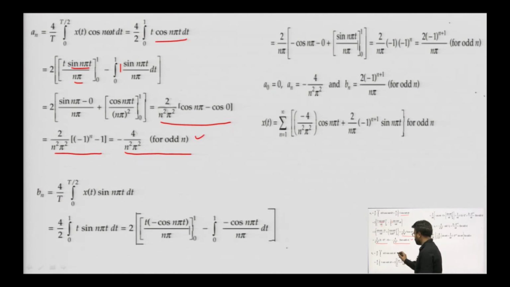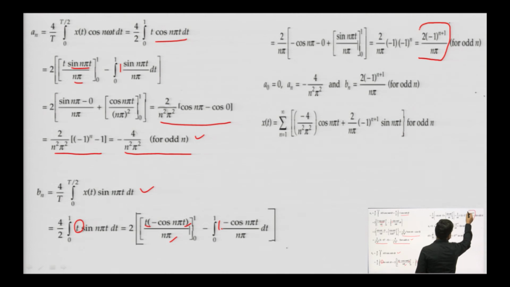Now, we will calculate b n. For b n, again we will have the value of function as t from 0 to 1. Again we will integrate with the help of integration by parts: t, minus cos n pi t by n pi, minus 1 differentiation of t, minus cos n pi t by n pi, and after putting the limits we have obtained 2 by n pi, minus 1 to the power n plus 1, for odd value of n, that is for b n.